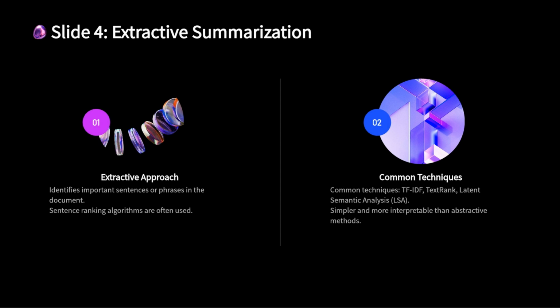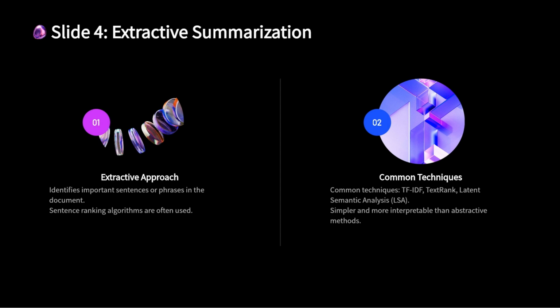TextRank, a graph-based algorithm that ranks sentences by analyzing how frequently they are connected to other sentences based on shared keywords. It's inspired by Google's PageRank algorithm. Latent semantic analysis, LSA, a technique that uses singular value decomposition to capture the underlying structure of the document and identify key sentences based on their semantic similarity. These methods are relatively straightforward and often produce coherent results, but they may lack the ability to generate concise and